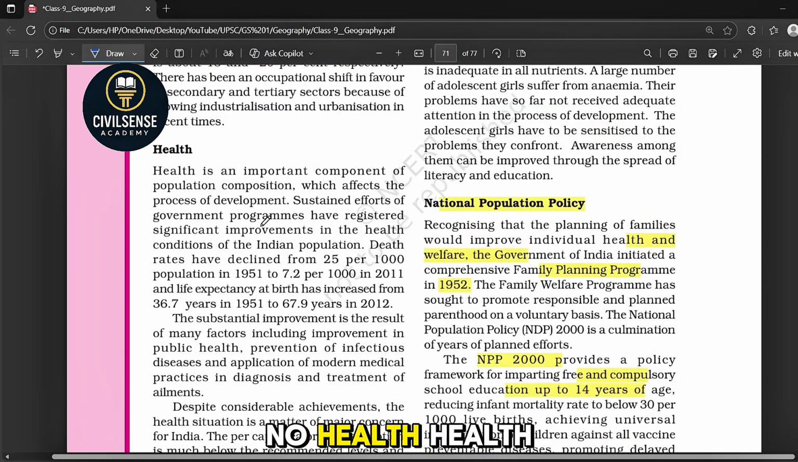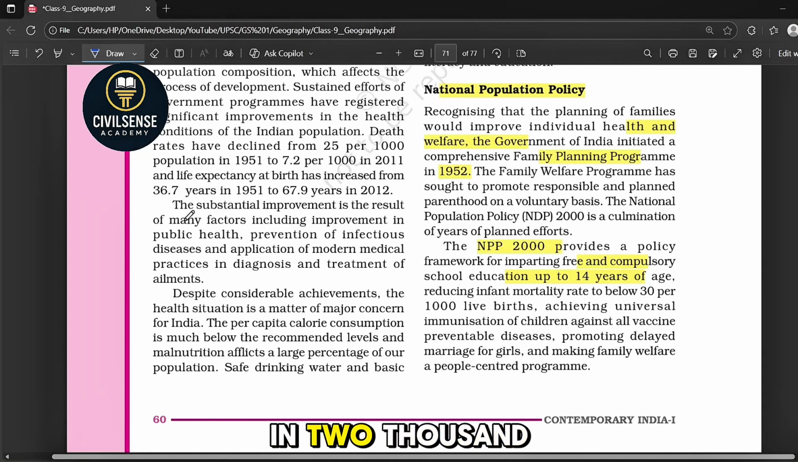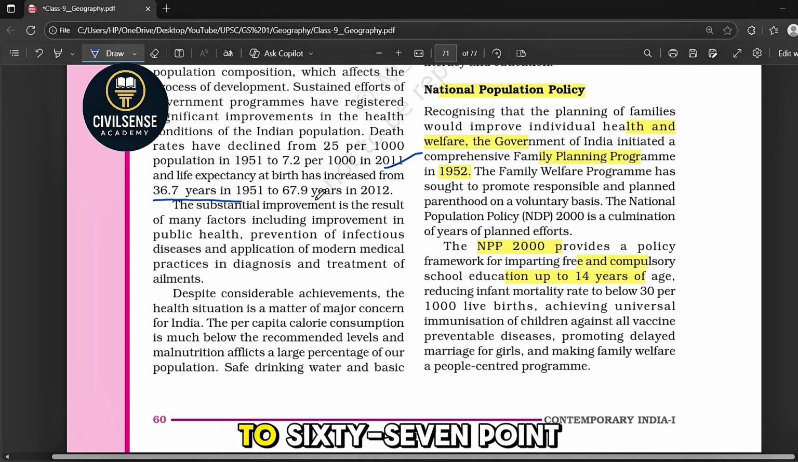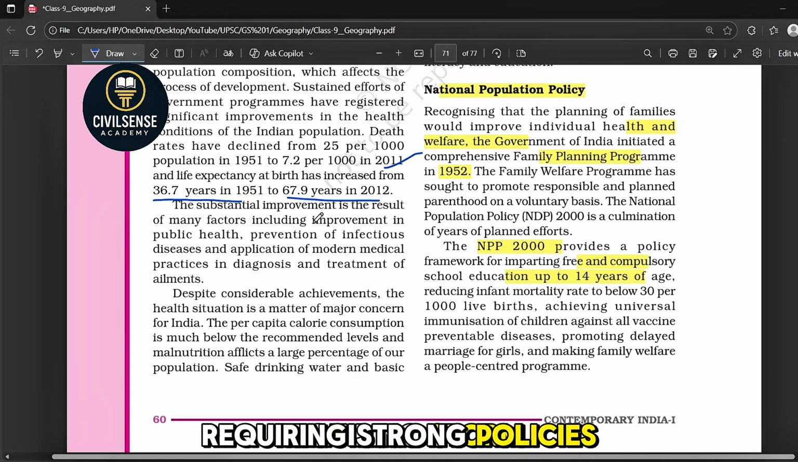Now, health. Health is essential for development. We see a success: the death rate reduced from 25 per thousand in 1951 to 7.2 per thousand in 2011. Life expectancy increased from 36.7 years in 1951 to 67.9 years in 2012. But we have challenges such as malnutrition, poor sanitation and lack of safe drinking water, requiring strong policies.